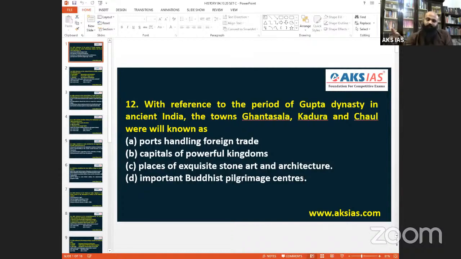Kadur is there in Karnataka also, near Chikmagalur district. And there is another Kadura, which is in UP, near the Jhansi area.